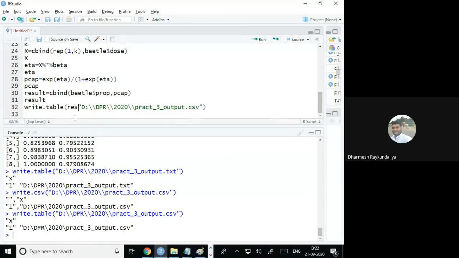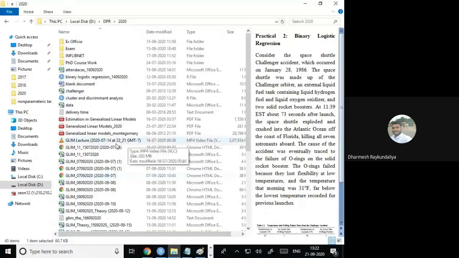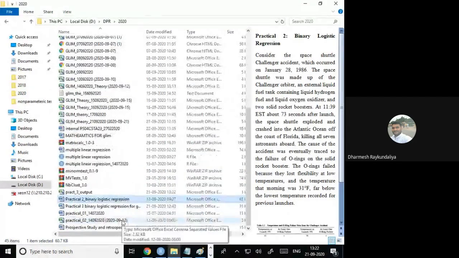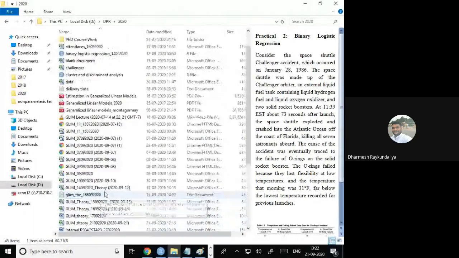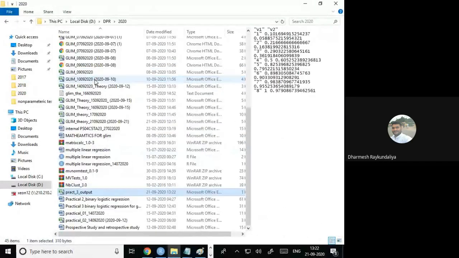Yes, I have to give this result. Now there is no error. It has created the file. What is the name of the file? Yeah, practical 3 output.